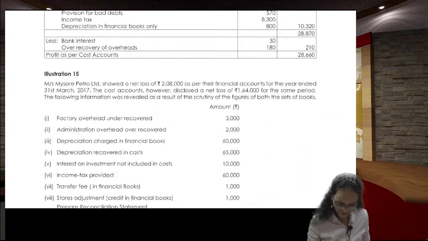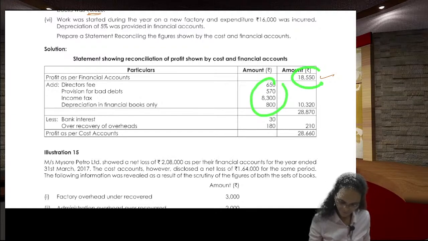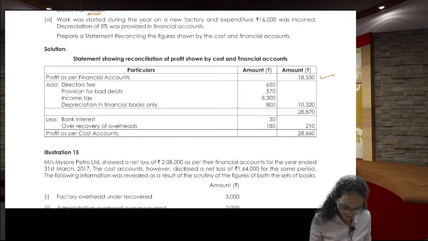Right, that's it. So, do the calculation. 18,550 plus 650 plus 570 plus 8,300 plus 800. That is 28,870 minus 30 minus 180, that is 28,660. So, this is the profit as per the cost accounts.